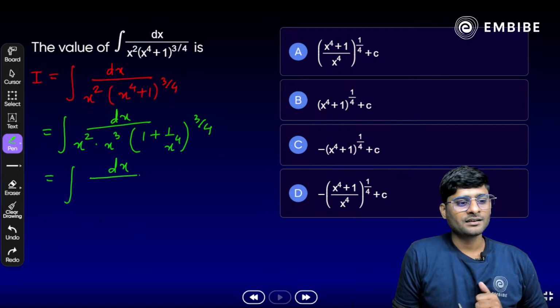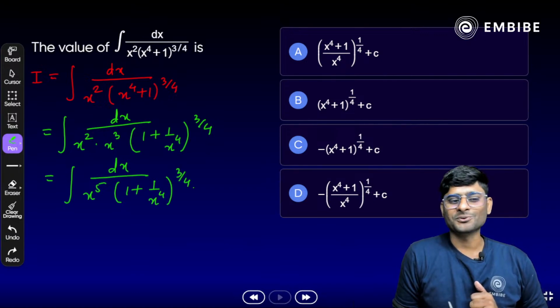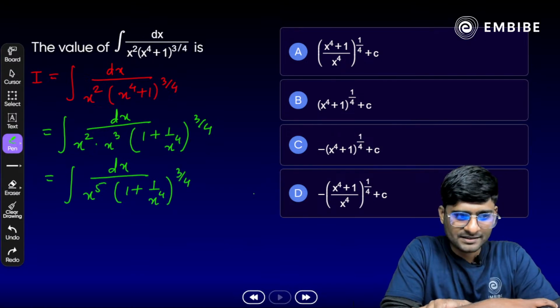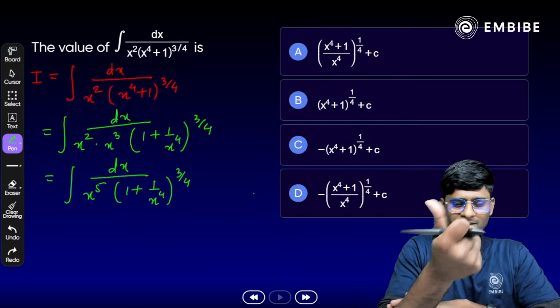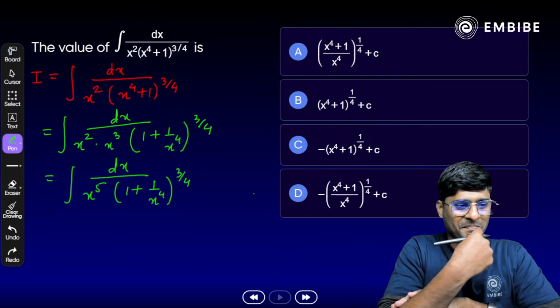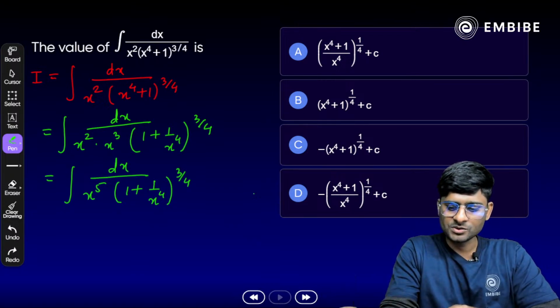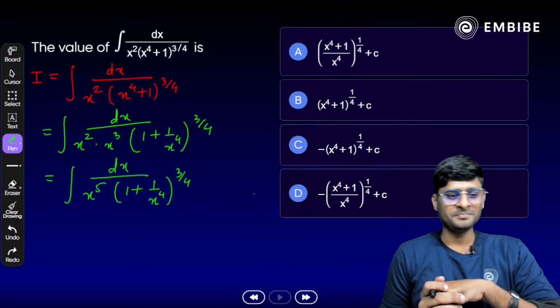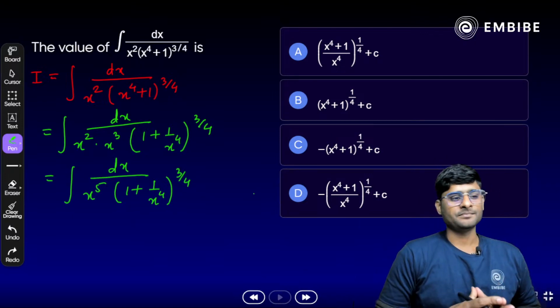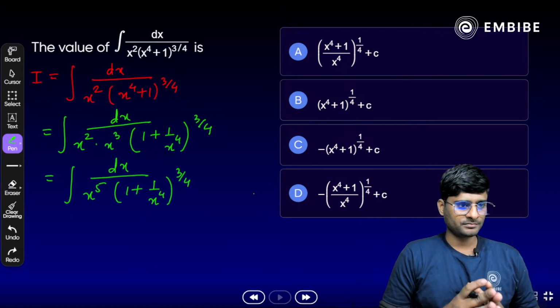Dx by x raised to power of 5 into 1 plus 1 by x raised to power 4 whole raised to 3 by 4. Do you see any substitution here? Can you tell any substitution? So easy and simple. All right, Shantanu, very good. Any substitution?